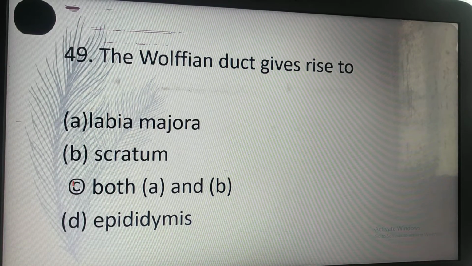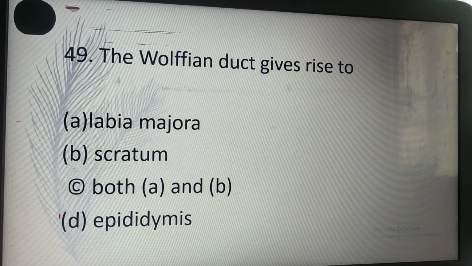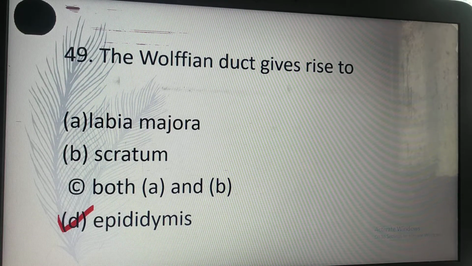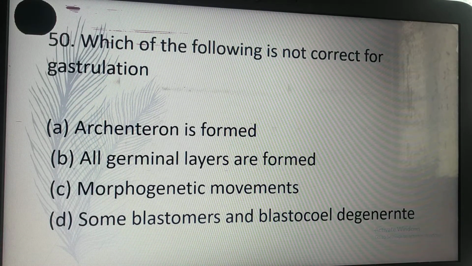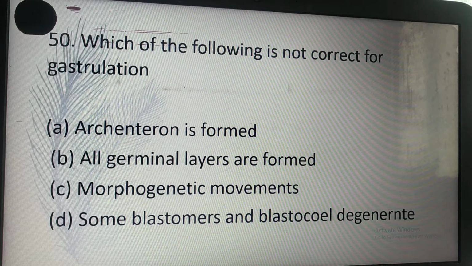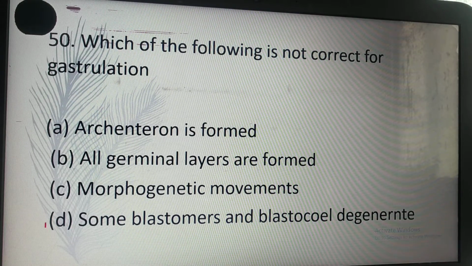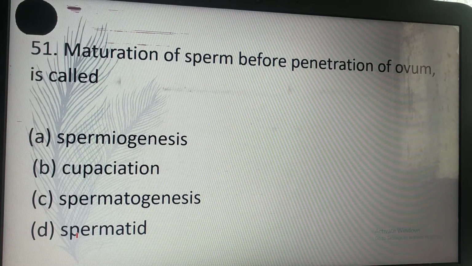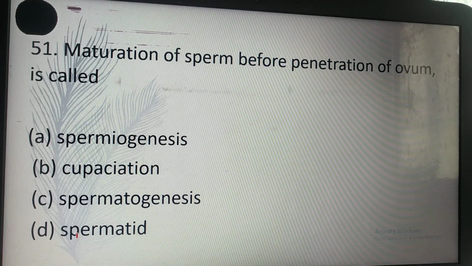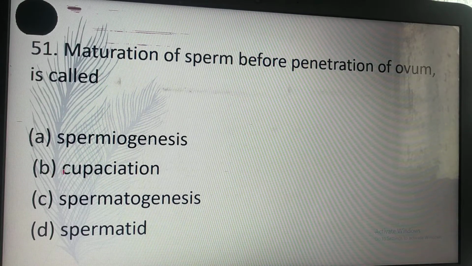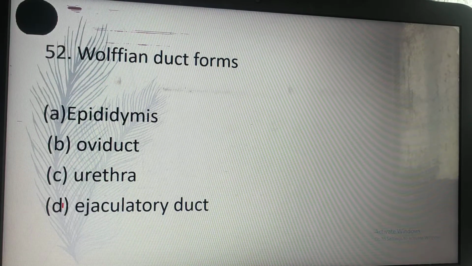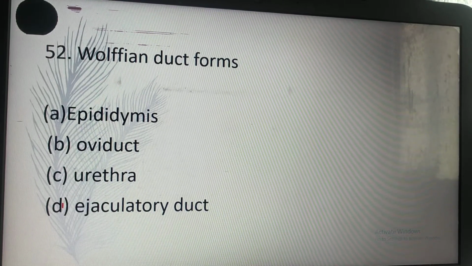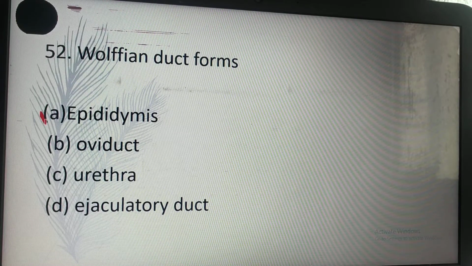The Wolffian duct gives rise to epididymis. D. Which of the following is not correct for gastrulation? D. Some blastomeres and blastocells degenerate. This is the incorrect one for gastrulation. Maturation of sperm before penetration of ovum is called capacitation. Capacitation. Wolffian ducts form A. Epididymis.